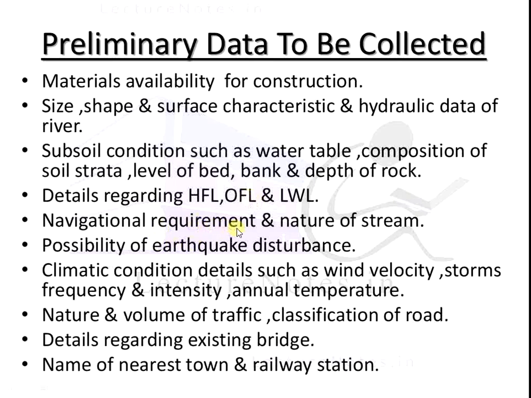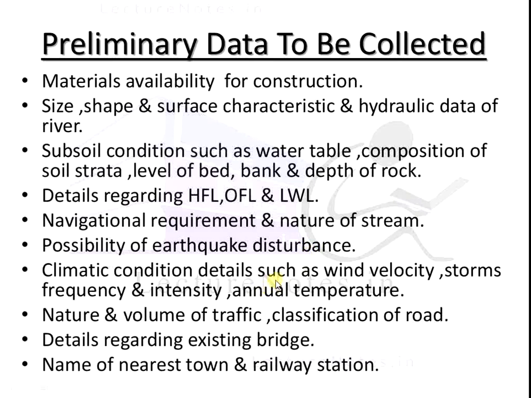Next, navigational requirement and nature of stream. If there is navigation or transportation, we have to check the navigational requirement. It is important for deciding the height of the bridge, and also the nature of the stream. Next, possibility of earthquake disturbance. If the site is in an earthquake zone, zone 1, 2, 3, then you have to check the earthquake possibility.